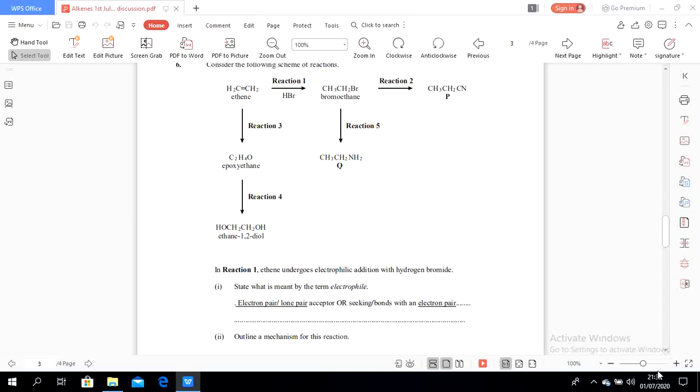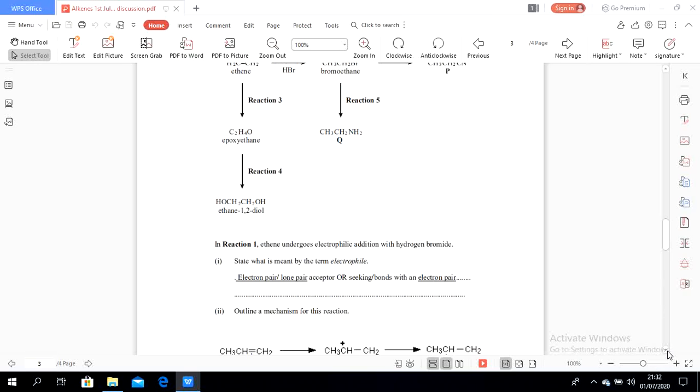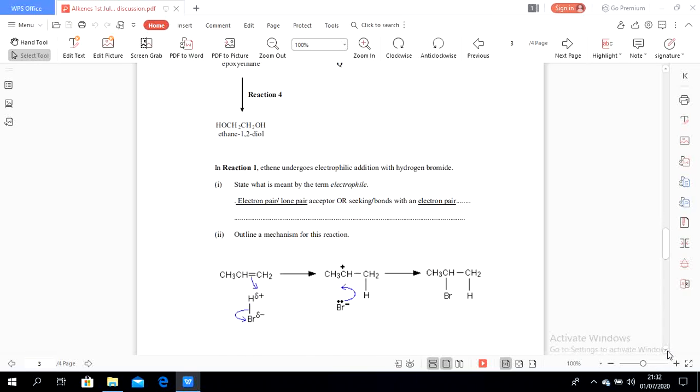And then this one, outline the mechanism for reaction 1. We already studied reaction 1, it is the reaction of alkene becoming halogenoalkane. Alkene reacts with hydrogen bromide to become halogenoalkane. This reaction follows Markovnikov's rule.